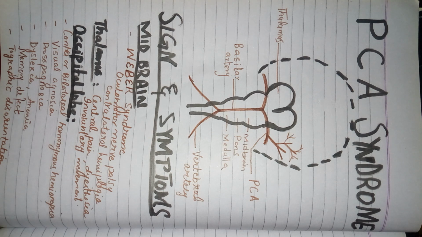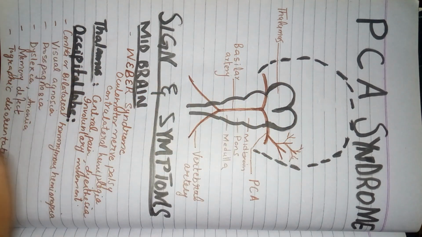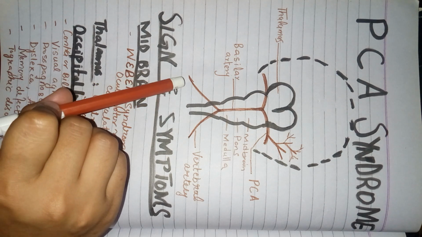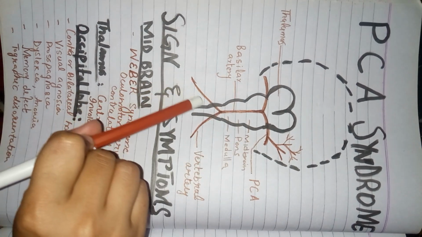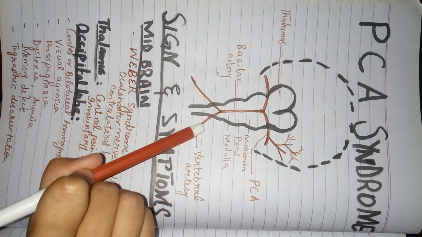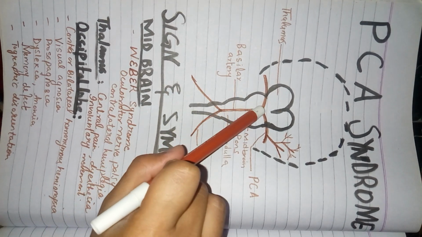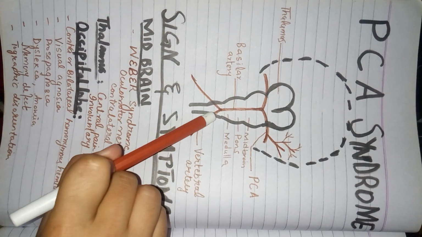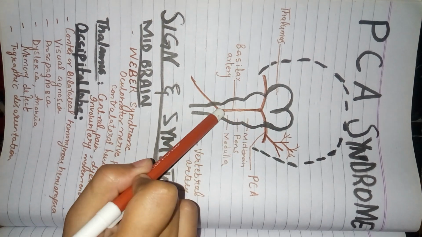I have made a random sketch to help you understand. From both the left and right side, two vertebral arteries combine at the level of the medulla and form the single basilar artery.